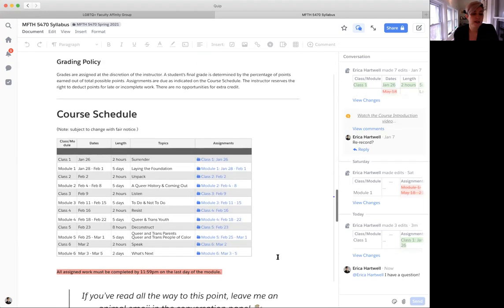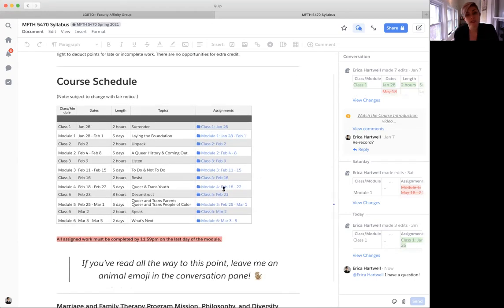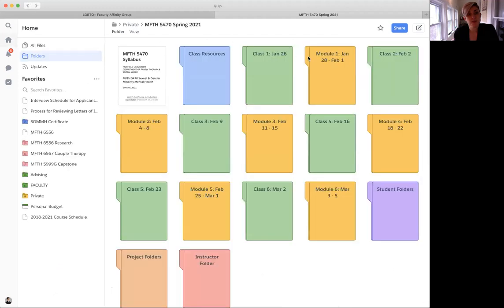You'll see the breakdown of our modules and our classes, and there are links here to those folders, but those folders also exist here on the main screen of our Quip folder. The green folders are for our class days, and the yellow folders are for our online modules, which you'll be doing on your own time, but within the days scheduled on the folder. So module 1 is January 28th to February 1st. We have class on Tuesdays. Wednesday will technically be an off day or a break day for the class. Then the module will start on Thursday and wrap up Monday before we have class.